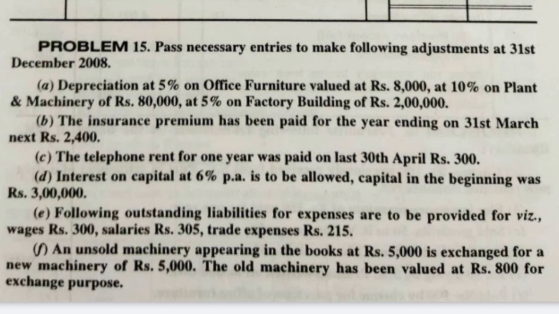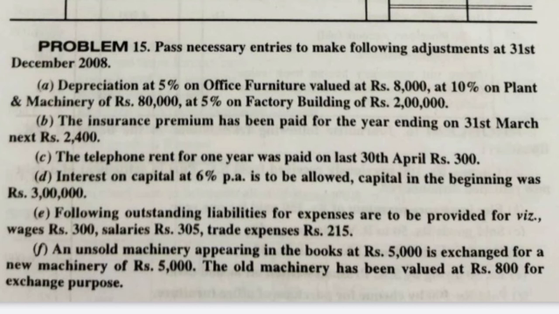They did not give any data that this interest pertains to so and so month or so and so year. They just gave the transaction like 6% per annum. In the previous transactions they mentioned till which month they had paid in advance, but here they did not mention anything, so we have taken it for the whole year.